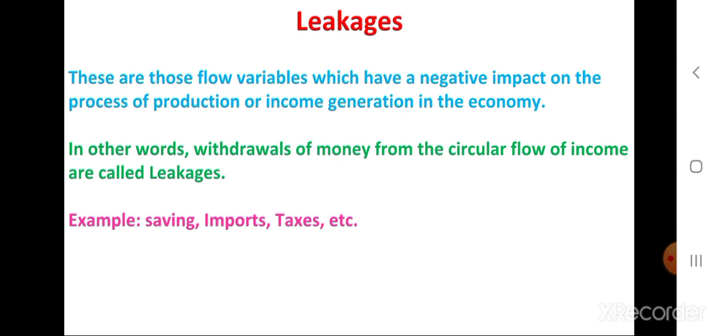What are the leakages? These are those flow variables which have a negative impact on the process of production or income generation in the economy. In other words, withdrawals of money from the circular flow of income are called leakages. Some examples of leakages are saving, imports, and taxes.